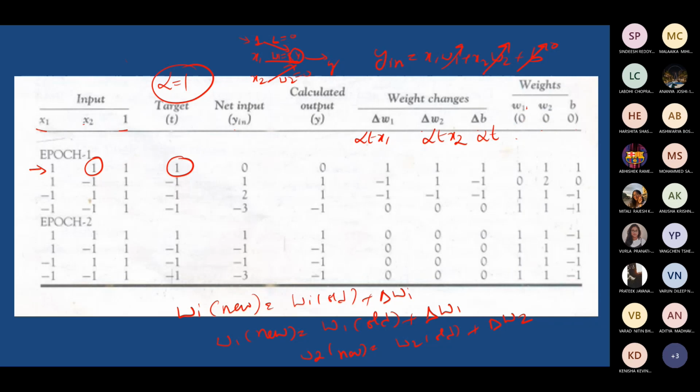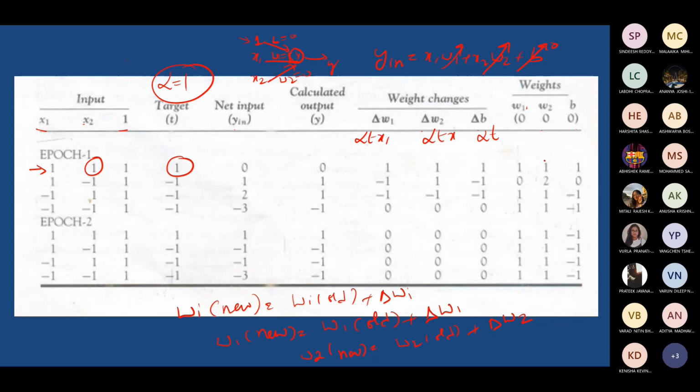So W1 old is 0, but delta W1 is 1. So you'll be adding these two, 0 plus 1, and that is where you are getting 1. W1 old and delta W1 will give you W1 new. So now you'll be updating the weight by adding this fraction to the initial W1, and you'll be getting the new value of W1.